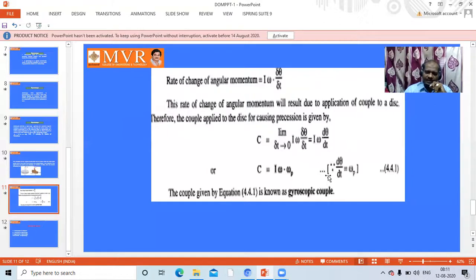We'll discuss in detail the special cases like ship, aeroplane, four-wheeler and two-wheeler. Up to now, remember that gyroscopic couple is I into omega into omega p. Omega is 2 pi N by 60, I is the moment of inertia, and omega p is the precession axis.